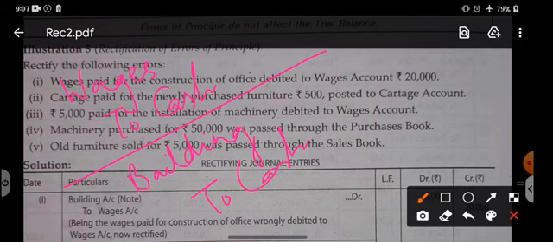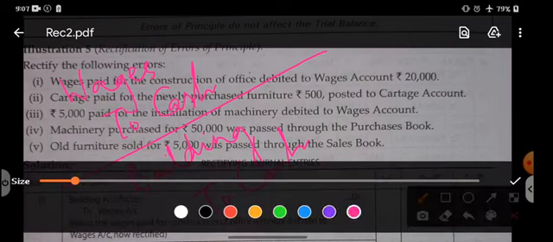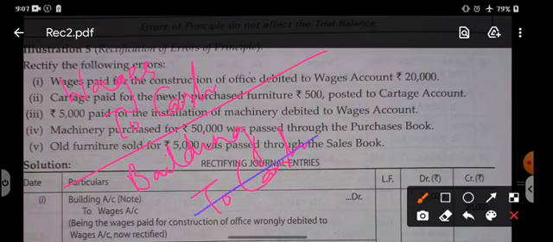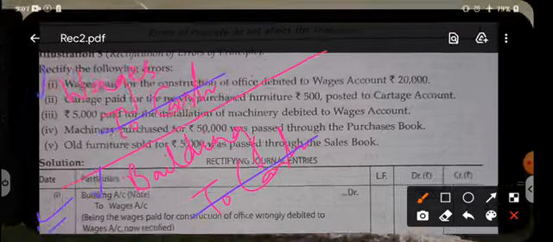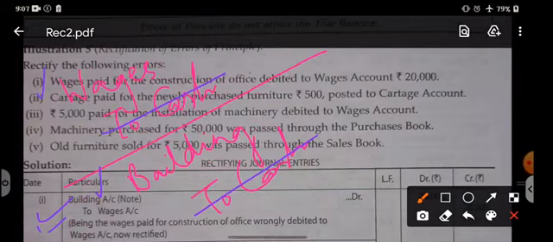As I have told earlier, correct will remain the same and wrong is reversed. The cash account is already correct and needs no correction. Wages has been debited by mistake, so now we can credit it. And building must be debited. So building will be debited and wages will be credited. This is the rectification entry: building debit to wages. Correct entry: building to cash; wrong entry: wages to cash; rectifying entry: building debit to wages.